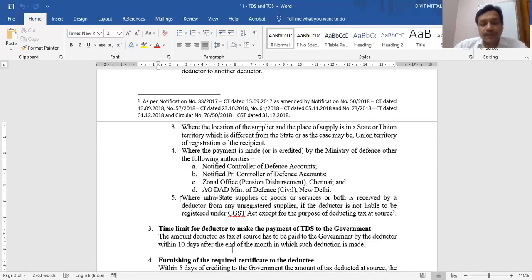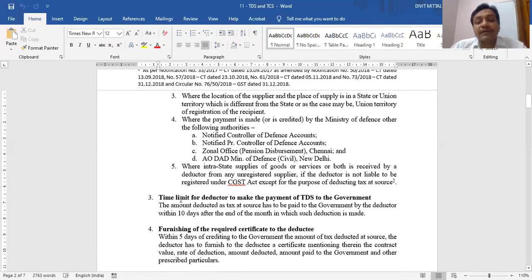Now next point, whatever tax I have deducted, I have to deposit it with the government. So what is the time limit for depositing that tax with the government? It is within 10 days after the end of the month in which deduction is made. So for example, I am a deductor. I purchased goods of 4 lakh rupees, and for example, it is an interstate supply. So while making the payment, I will not pay 4 lakh rupees. How much tax will I deduct? 4 lakh into 2%, that means 8,000. This tax I have to deposit with the government.